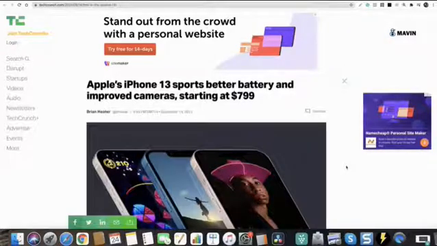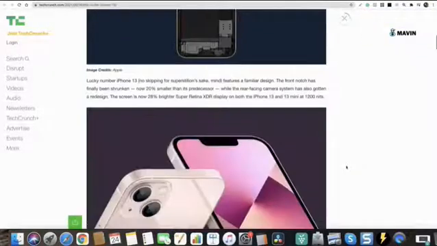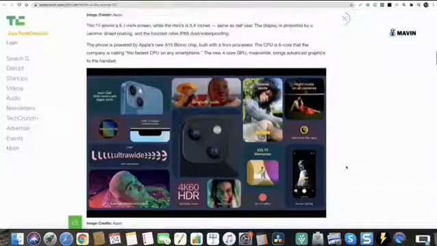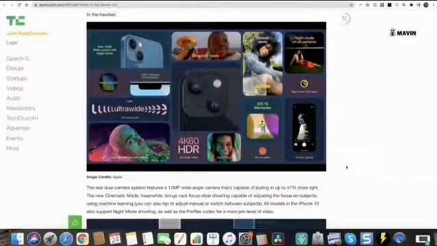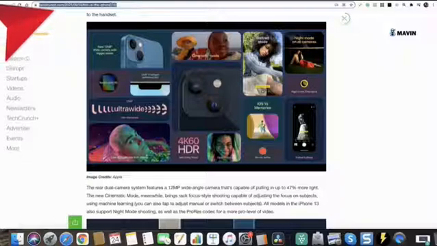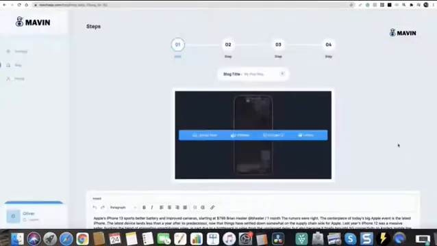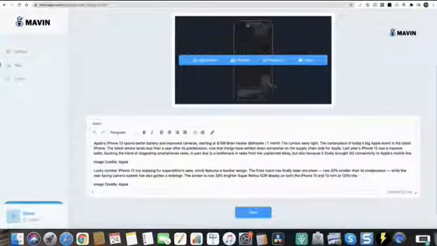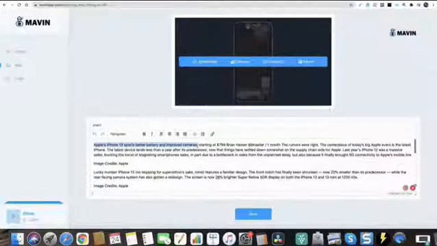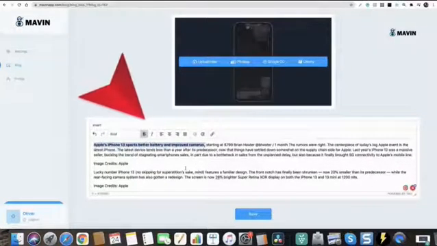Now, how does Mavin work? It allows you to hijack content from authority websites. All you need is just the link to the content you are trying to hijack. Just get the link and paste it in the Mavin cloud-based members area, and it allows you to read this content and repurpose it.